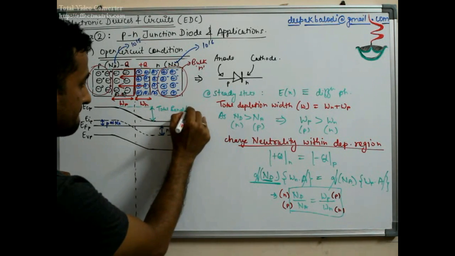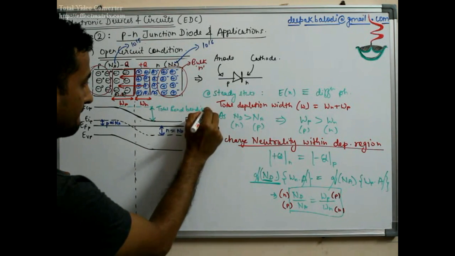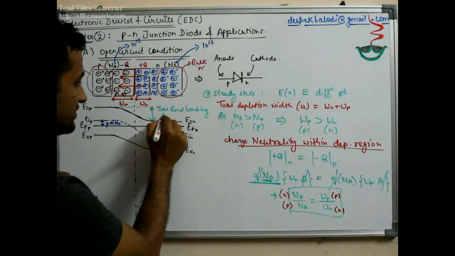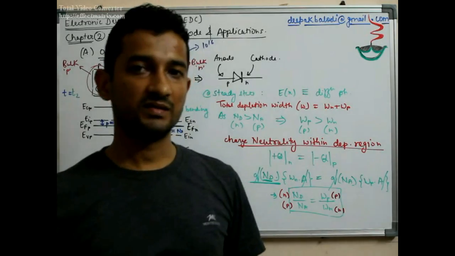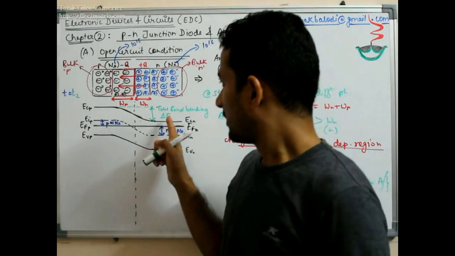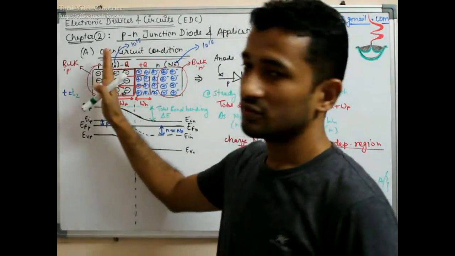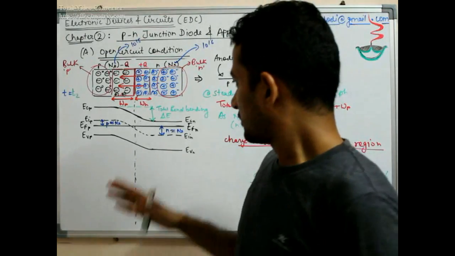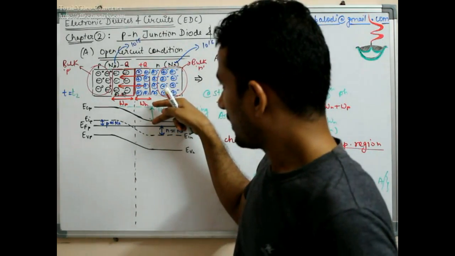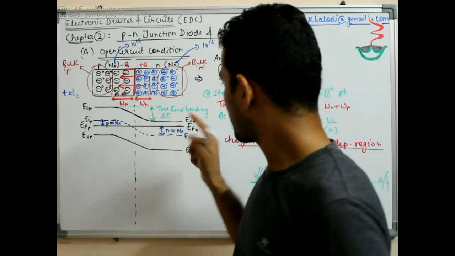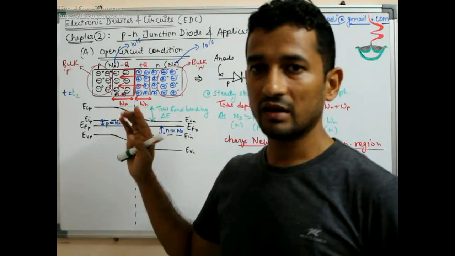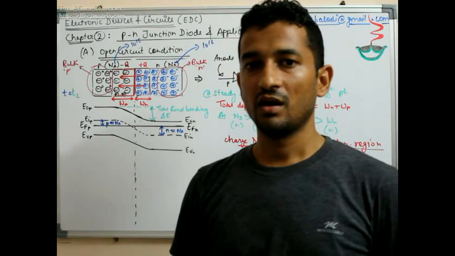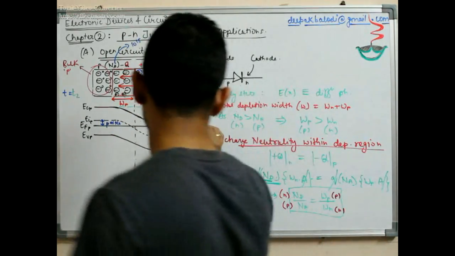Total band bending. So let's say this is delta E. So this delta E is the total energy difference from this end to this end, and this energy difference could be converted to the potential difference.